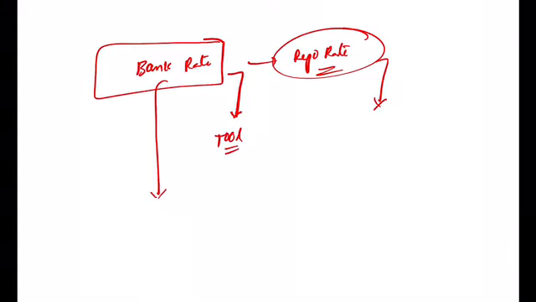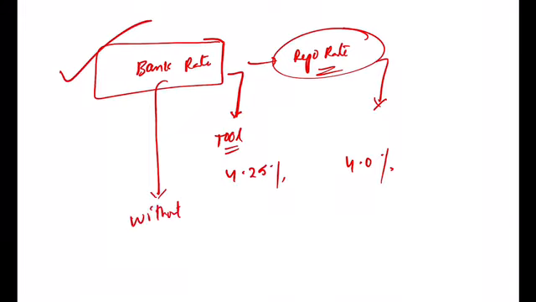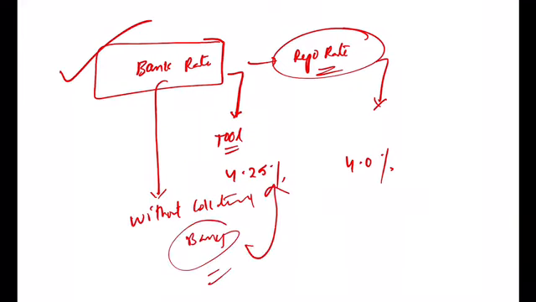Now this classification is gone, so there is very little chance that they will ask you a question on this. So as of May 2020, the bank rate is 4.25%, the repo rate is 4%. And presently what is the bank rate? Simply, without any collateral, RBI gives loans to the banks as a gesture. The reverse repo rate is 3.75%.